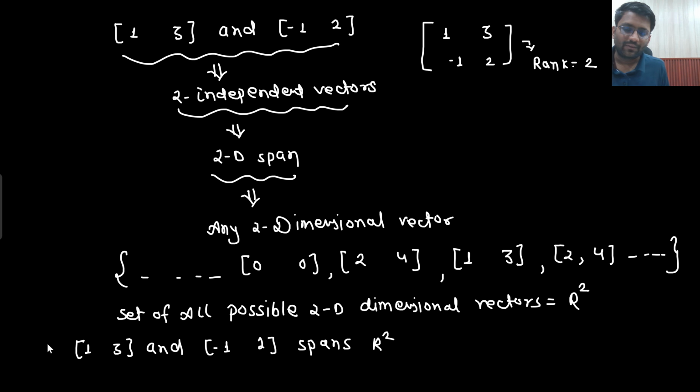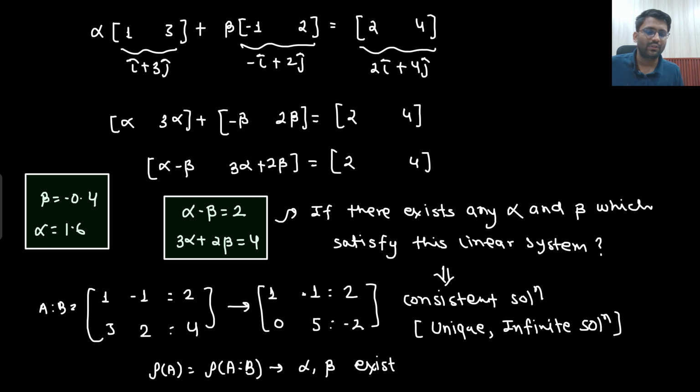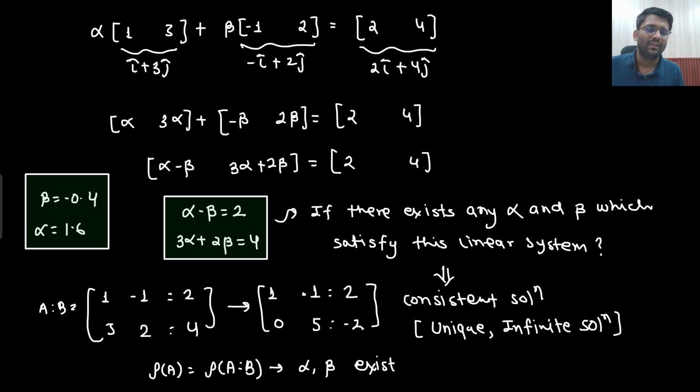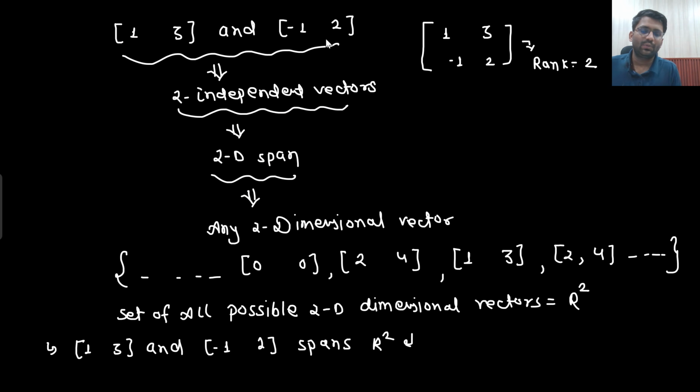In the examination, if this kind of question comes, I will not solve by this method. If you want to solve by this method, that also is fine. I will see what these two vectors are spanning. 1, 3 and minus 1, 2 are independent of each other, so they will be able to create a 2D span. In the 2D span, whatever two-dimensional vector comes, they will be able to span everything. That means using these two, I can make any two-dimensional vector.